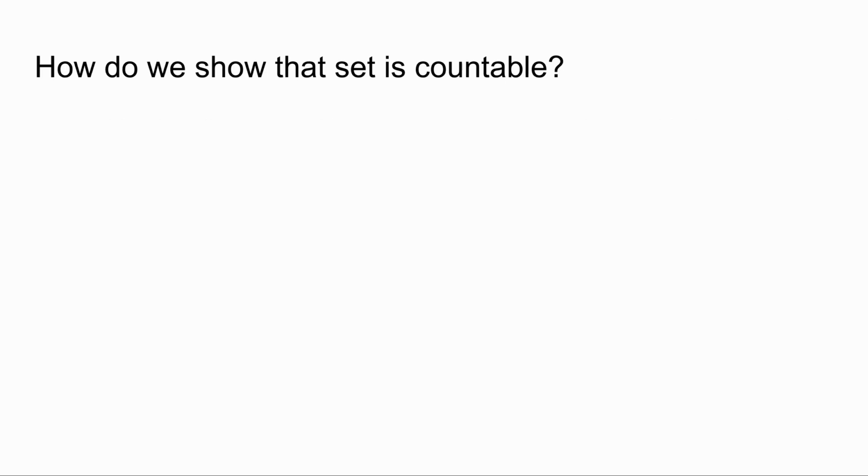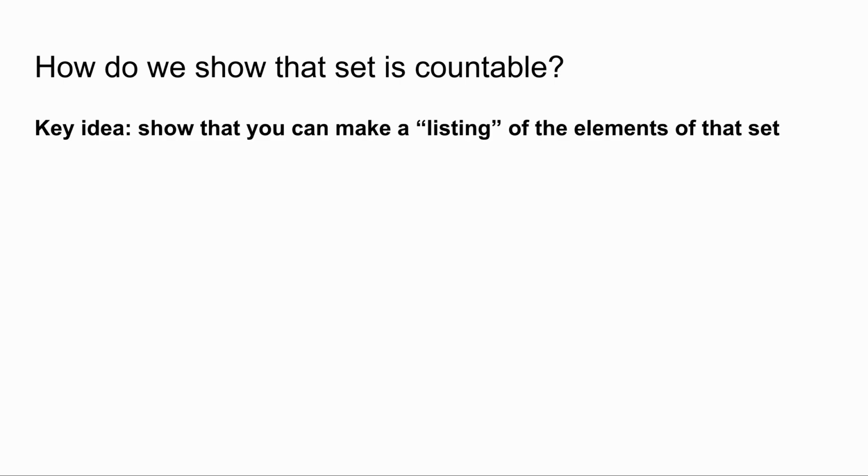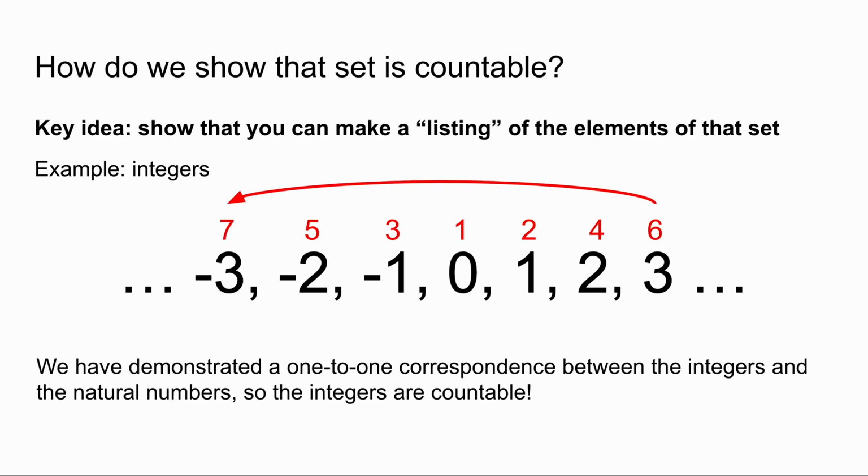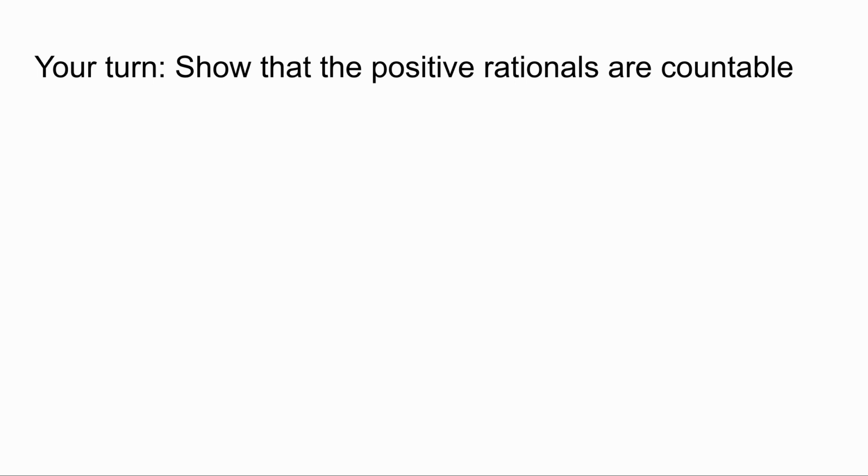So how do we show that a set is countable? We want to show that there is a one-to-one correspondence with the natural numbers, and we can do this by making a listing of the elements of the set. Let's do an example with the integers. We can make a listing by starting at 0, and then alternating back and forth between the positive integers and negative integers, like so. Then we have demonstrated a one-to-one correspondence between the integers and the natural numbers, so the integers are countable. Now it's your turn. Can you show that the positive rationals are countable?